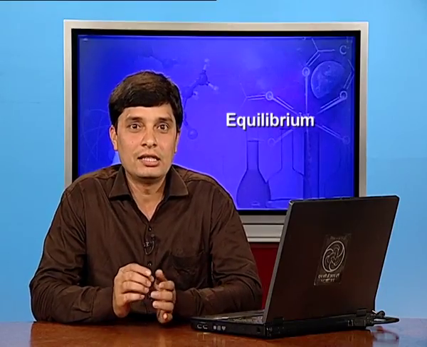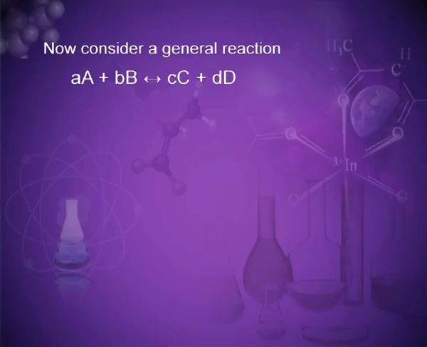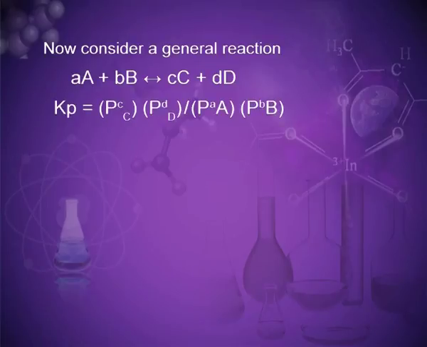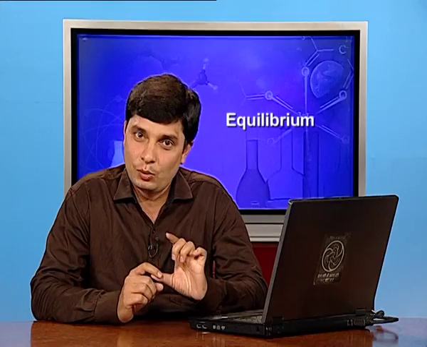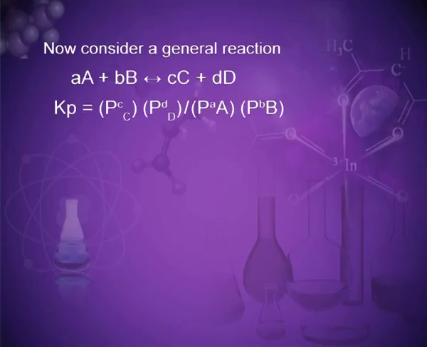However, this is not always so. Now, consider a general reaction: suppose aA plus bB gives cC plus dD, where small a, b, c, d are moles. Kp is equal to P(C)^c, where C is the substance, that is product, and small c is the number of moles, times P(D)^d, divided by P(A)^a and P(B)^b.